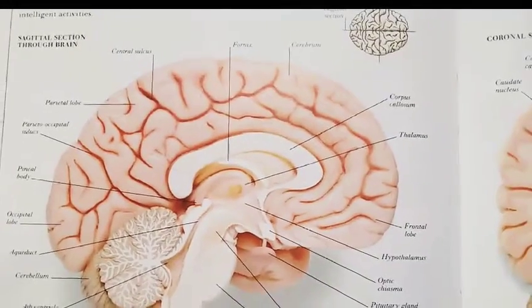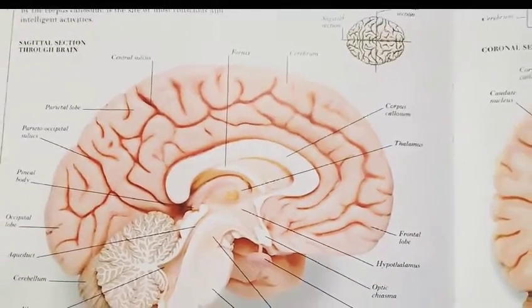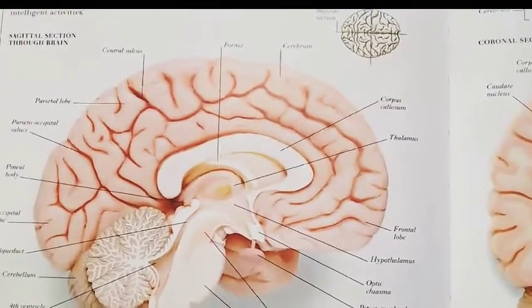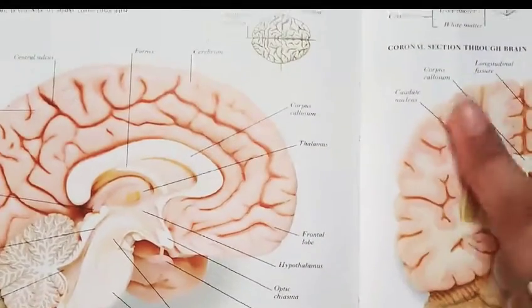Now the cerebrum is the largest and most prominent part of the brain, and it is mainly divided into two regions, that is the outer cerebrum and the inner cerebrum.